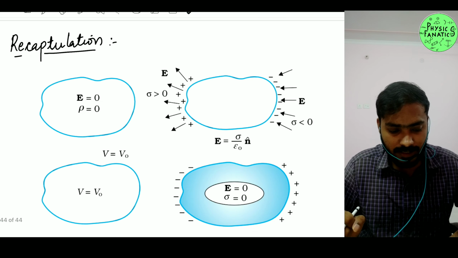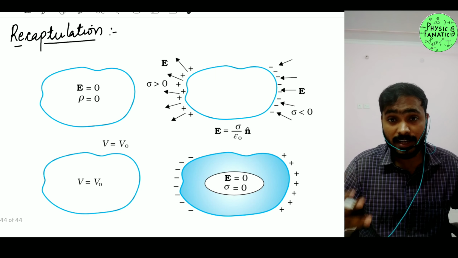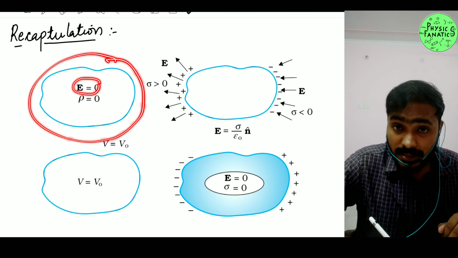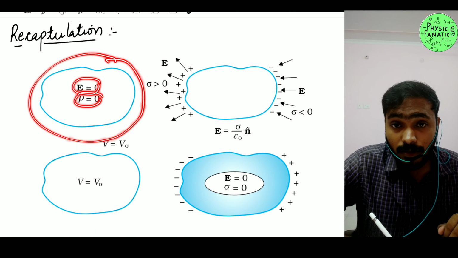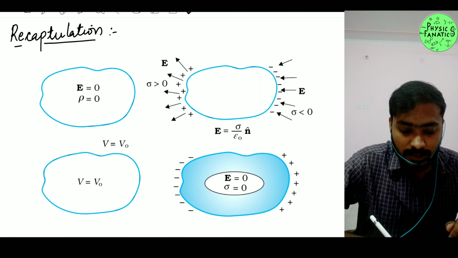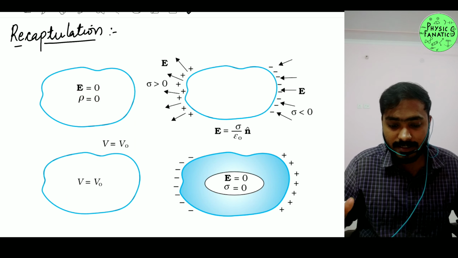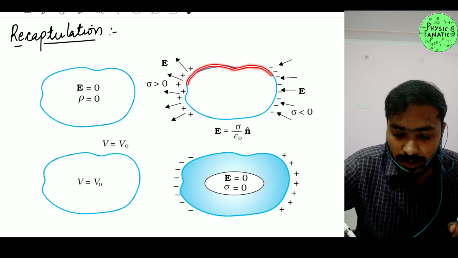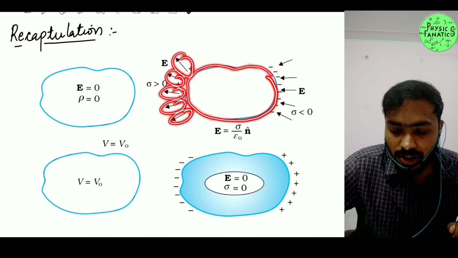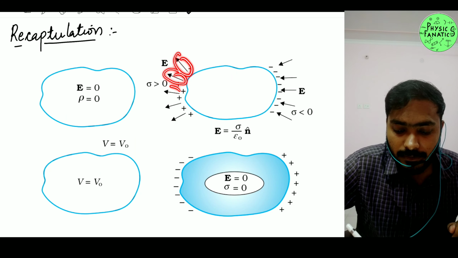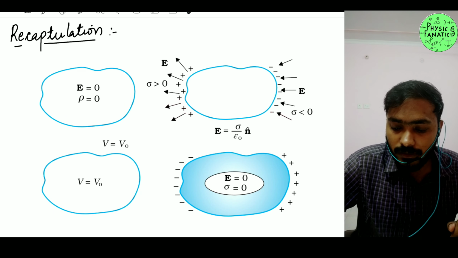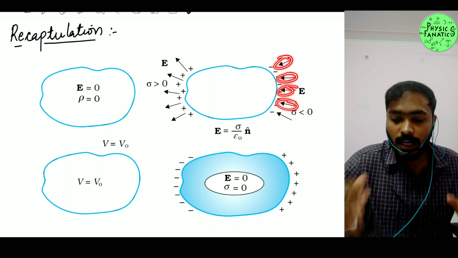Great. So let's look at this figure. This figure will help you revise whatever we have studied till now. In the first figure, you can see that inside a conductor, the electric field is 0, and the charge density, rho, is also 0, there will be no charge. Next, electric field lines from a charged conductor will always go perpendicularly out in the electrostatic case, or if it is negative, they will always come perpendicularly in.